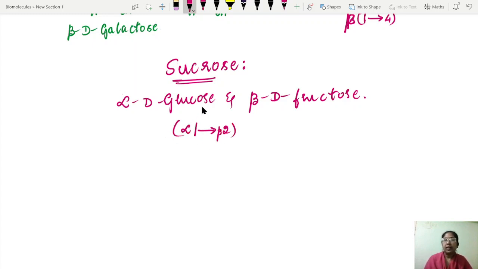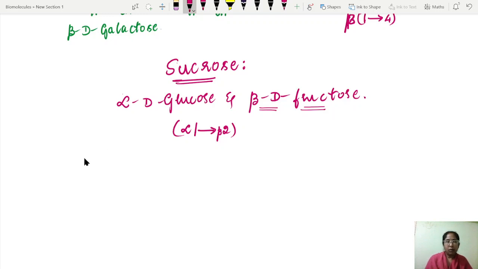What does it mean? The alpha OH group of the glucose is going to form a glycosidic linkage with the beta OH group of the second carbon atom of the fructose. That's why it is a 1,2 linkage. You have to keep in mind that the fructose is always in the beta form.